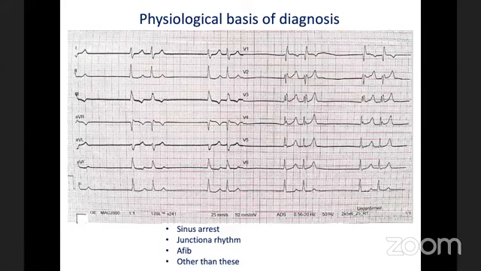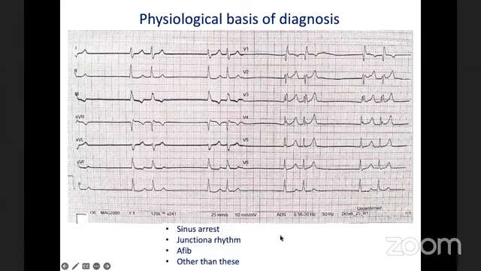The first one is the escape, or following that there is a P wave that might be non-sinus in origin, an ectopic atrial rhythm, which is conducted with a first degree AV block, and then again there is a junctional beat, followed by again non-sinus atrial activity, and this cycle is repeating.